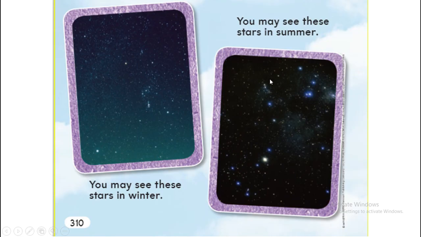You may see these stars in summer. In summer season you can see them because they are in an area of space which you can observe from Earth in the summertime. But when you are in the winter season, you may see these stars. Why? Because Earth is not at the same place in space anymore. It moves around the sun. It continues a full circle.